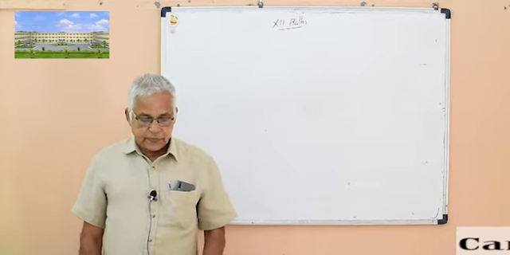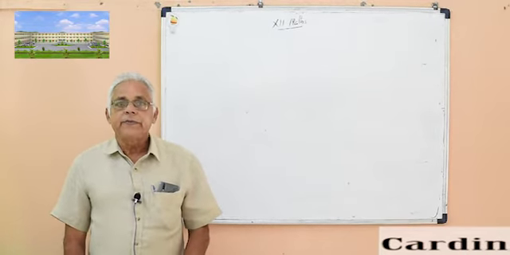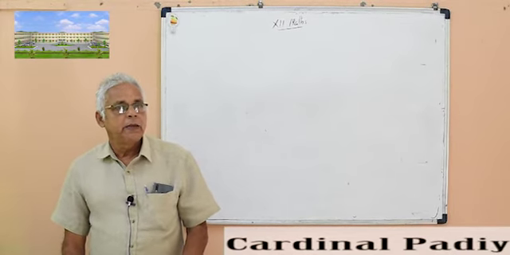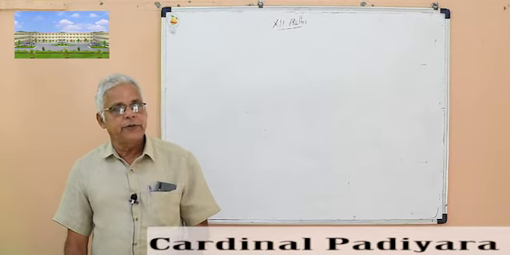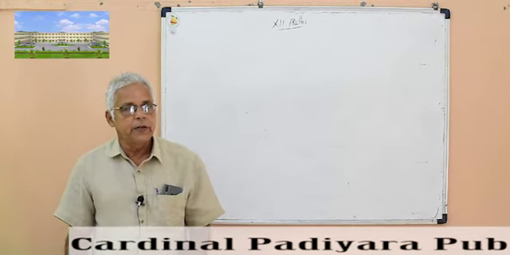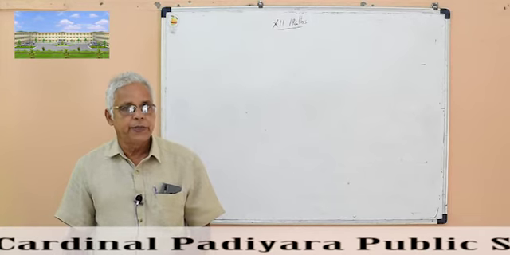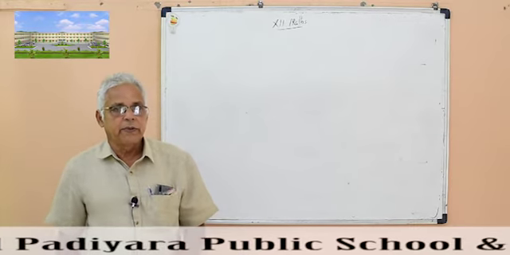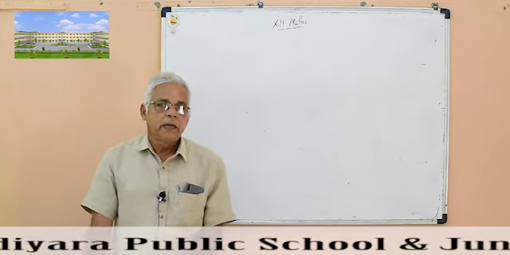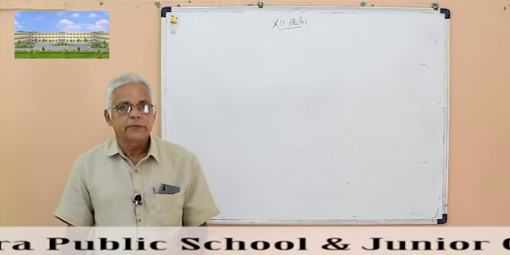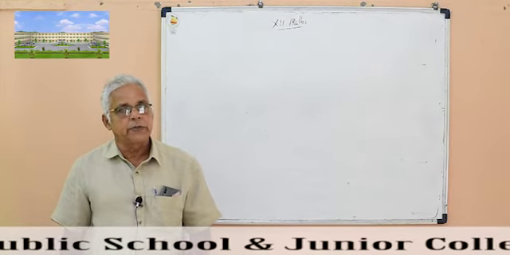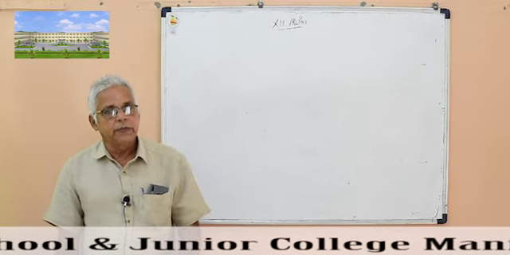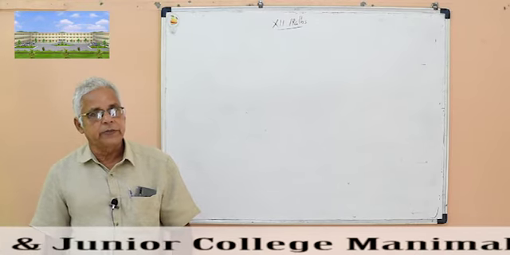Good morning to all. The last day we discussed some definitions and theorems. The first theorem: A into adjoint of A is equal to adjoint of A into A is equal to determinant of A into I. Then definition: a square matrix A is singular if determinant of A is equal to 0. A square matrix A is non-singular if determinant of A is not equal to 0.